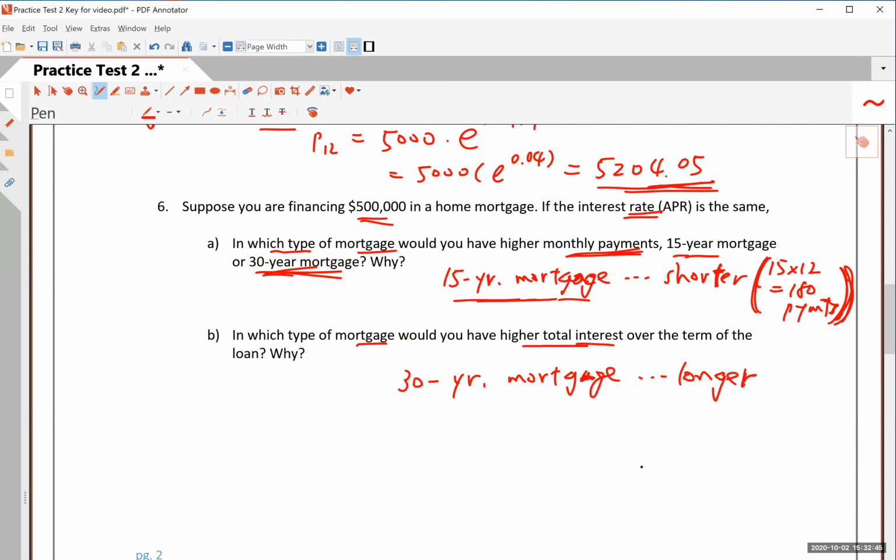Okay, and again, you can do all kinds of detailed analysis here if you know the amount of the loan and the APR, assuming it's compounded monthly. But I will not be asking you those questions, like coming up with exactly how much you have to pay every month and so on. Okay, that requires one very complicated formula. Right? But I will ask you questions like this, because these are the takeaways. These are the things that you should know for the rest of your life based on what you learned, based on the homework problems you did. These are more common sense questions, and you do need to know these.